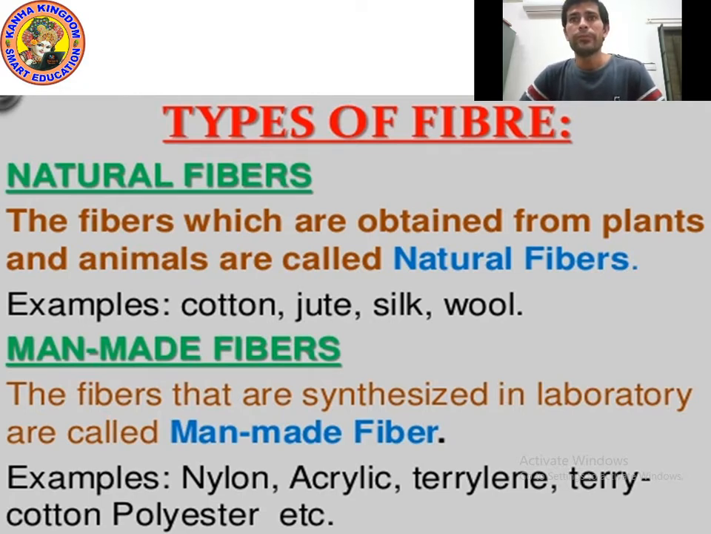And man-made fibers, fibers that are synthesized in a laboratory, are called man-made fibers. Examples you can see: nylon, acrylic, terylene, terrycotton, or you can say terrycot. And last is polyester. Okay, I hope you understood. Now let's move on to the next point.